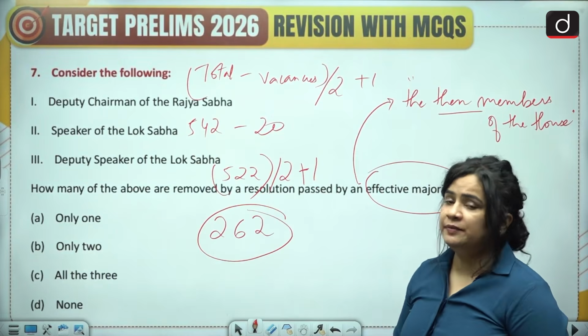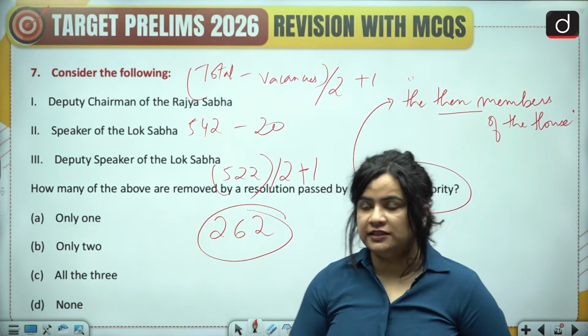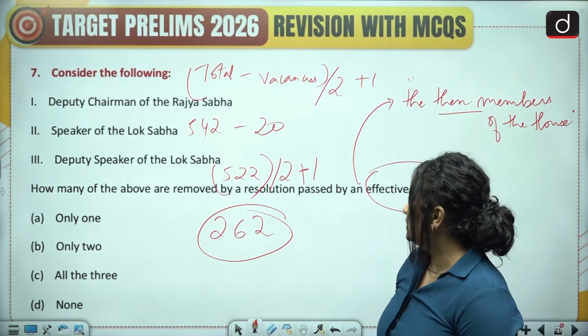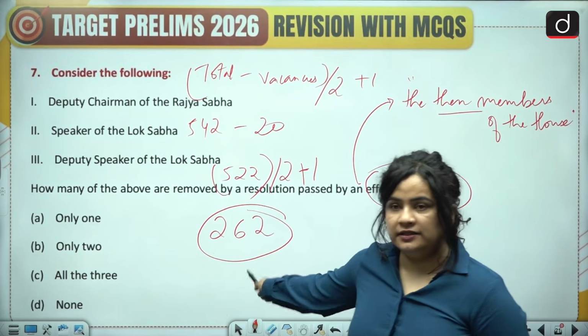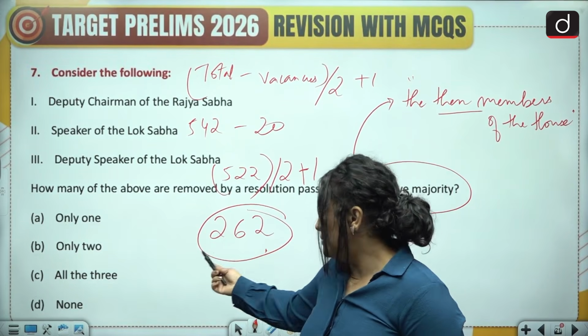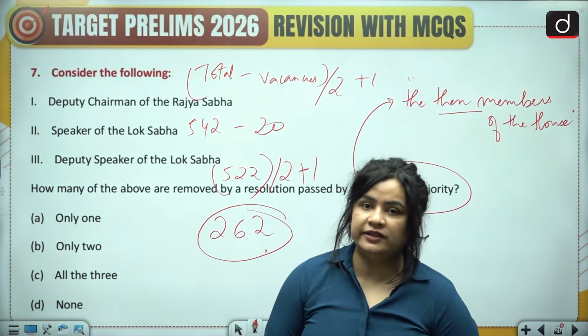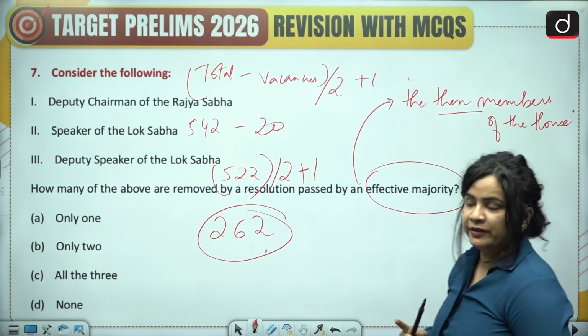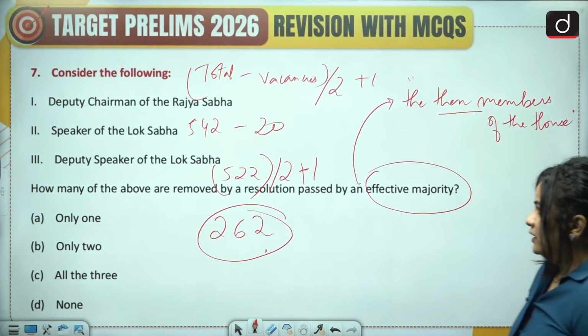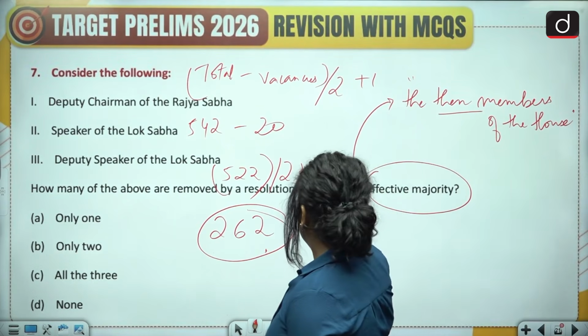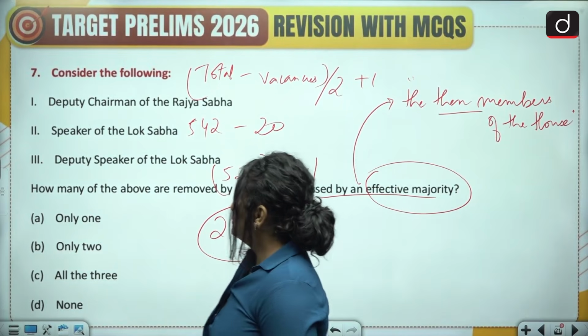So if a resolution is being moved and an effective majority is sought, and this is the situation, you know that this would be the number. If this number passes that resolution, we will deem it as having been passed. Now, who all are removed by such a majority?